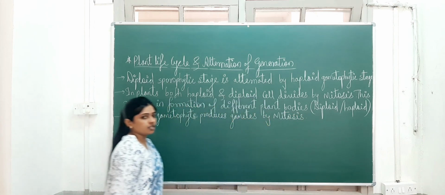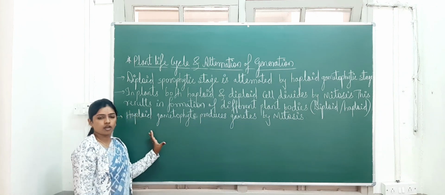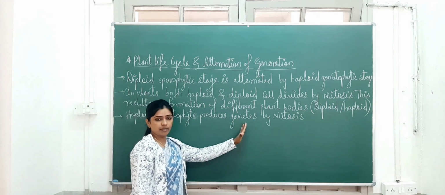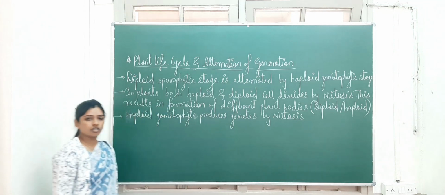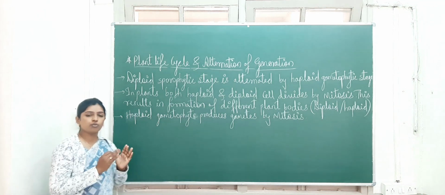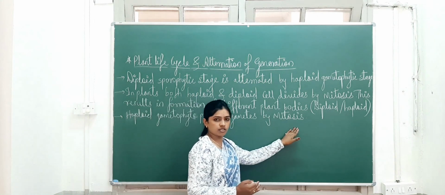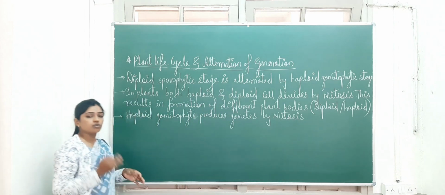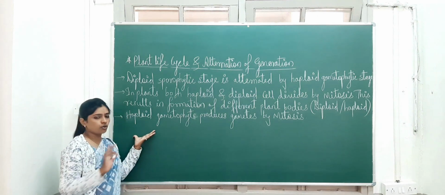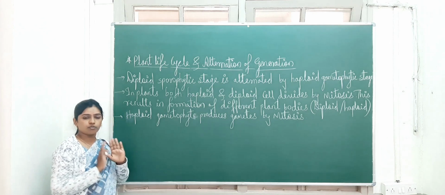Okay, so during the formation of gametes, here the haploid gametophyte is there. Haploid means already the gametophyte is haploid. So the gametes that should be produced are also haploid. Just remember the nature of gametes is haploid. So the haploid gametophyte is present and that should produce the haploid gametes, so they will undergo mitosis. Mitosis means equational division, so an equal number of chromosomes passes to the offspring. Just remember this much, don't get confused. The haploid gametophyte produces gametes by mitosis. This much is enough.